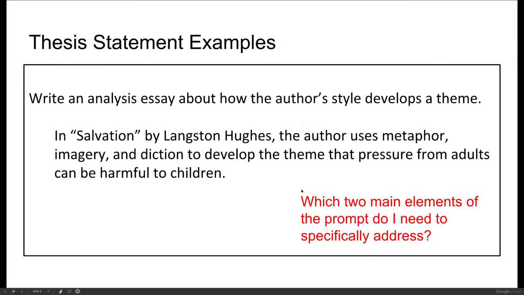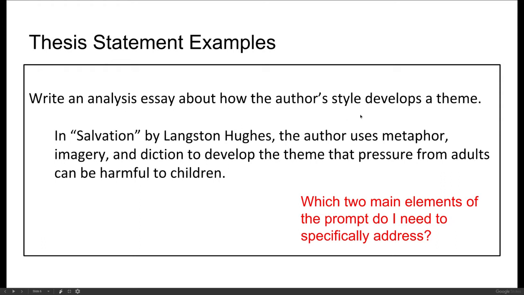Write an analysis essay about how the author's style develops a theme. Now this is a good one to look at because this is exactly what your essay prompt looks like for Machetes or All-American Boys. How the author's style develops a theme. Now for you, you get to pick. It could be mood, tone, characterization. Most of you are writing about theme after looking at your planners.